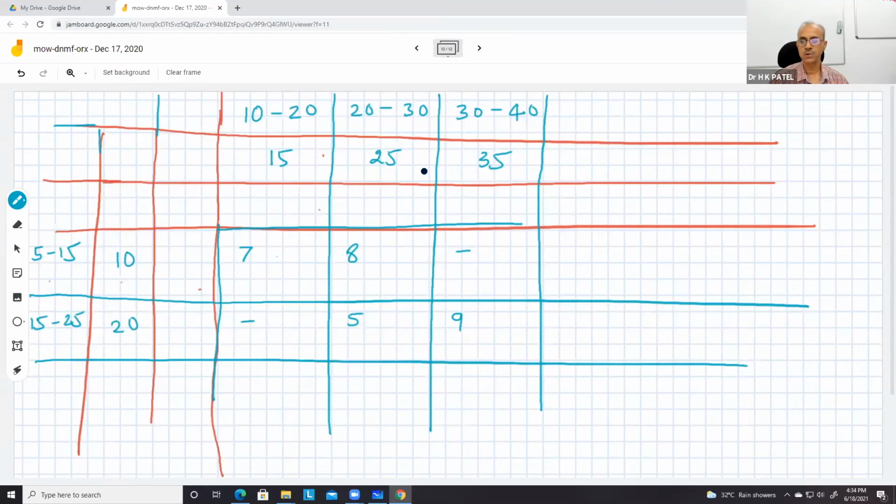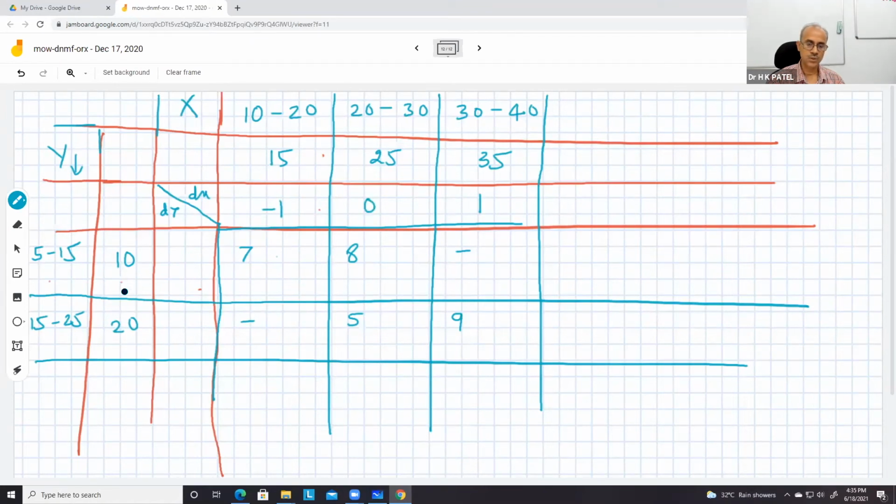And then we can apply change of scale and origin here, to further reduce these numbers. Suppose this is my x and this is y. I can take dx and dy here. For dx, I subtract 25 and divide by 10. So 15 minus 25, that is minus 10, divided by 10, so I get minus 1 here, 0 here, and 1 here.